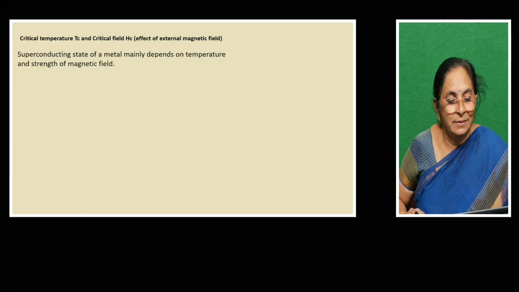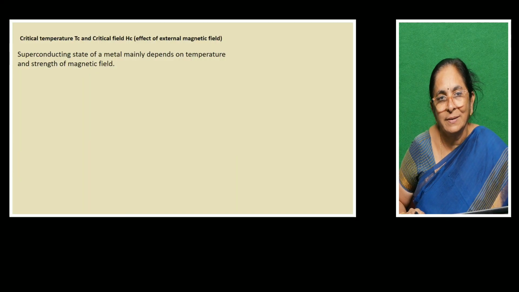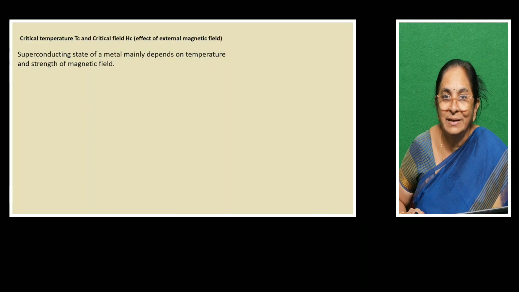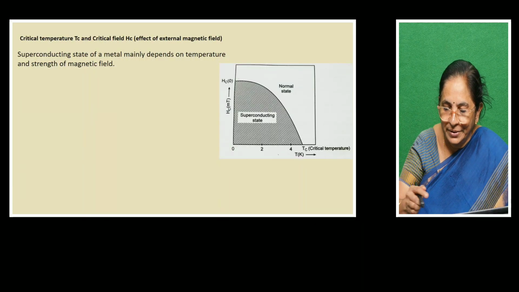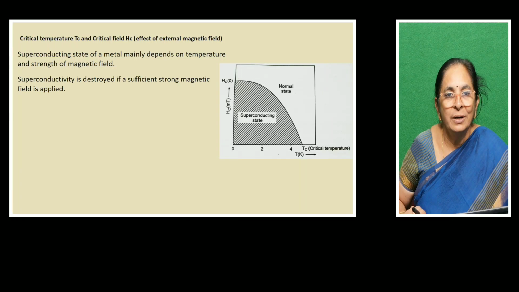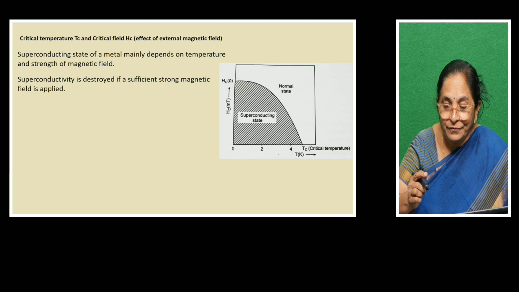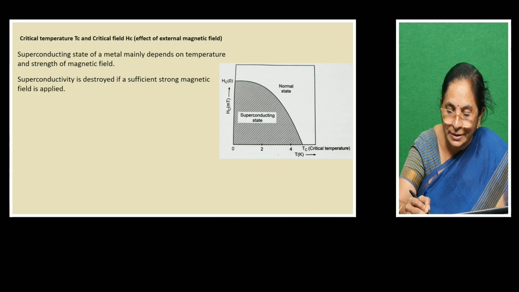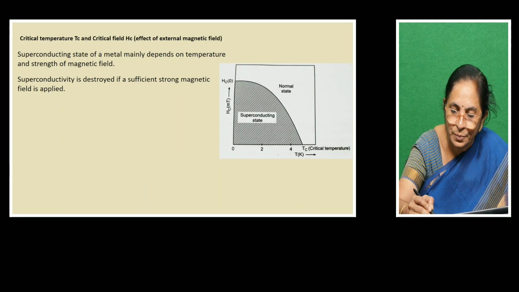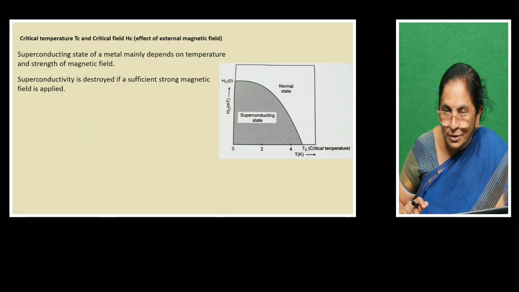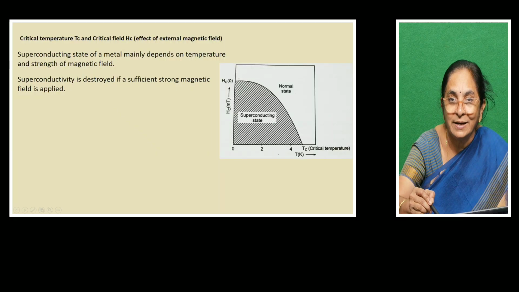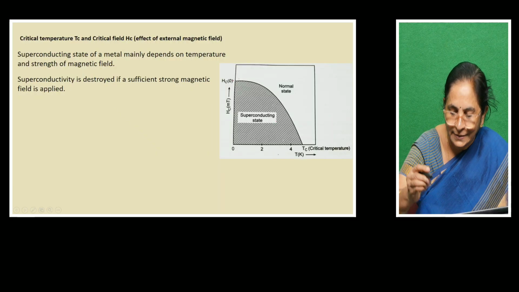So superconductors, as I just told, the superconducting state of a metal mainly depends on the temperature and the strength of the magnetic field. Once again, the same picture I have brought for further discussion. Now, superconductivity is destroyed if a sufficient magnetic field is applied. So till here it is able to maintain the superconducting state. But if the magnetic field is increased beyond this, it just becomes a normal state. So the superconducting state is getting destroyed when the magnetic field is increased.